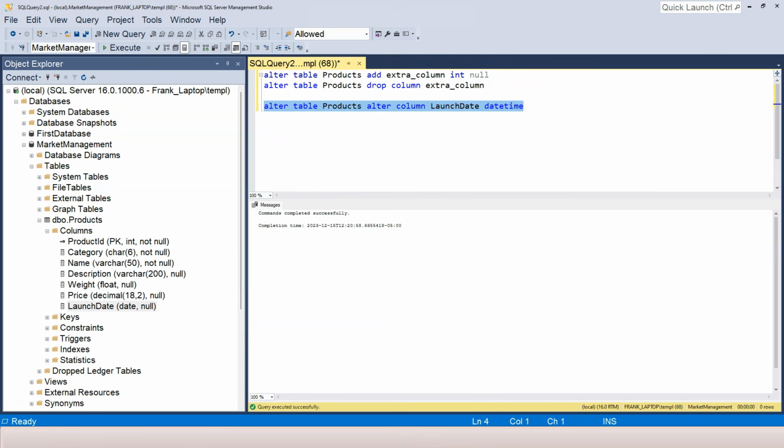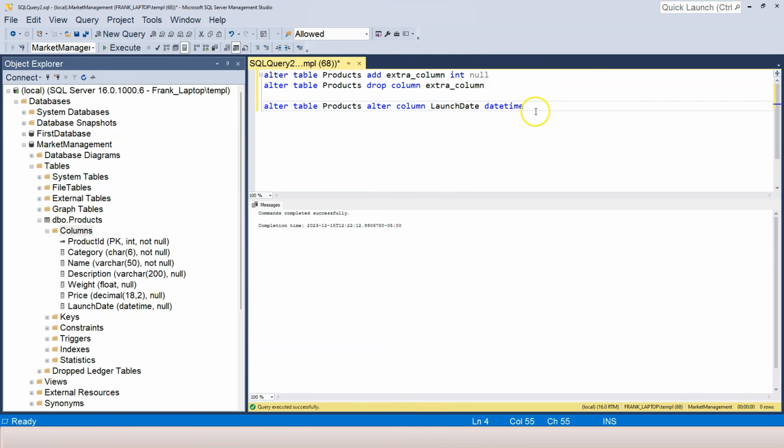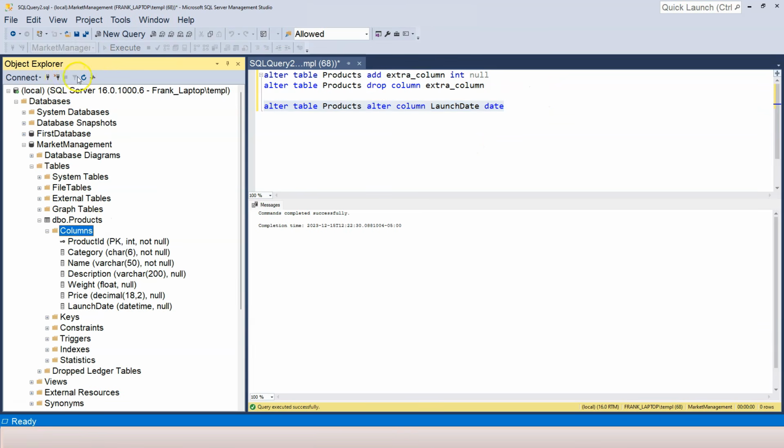Notice that we are using the same pattern as in the create table SQL statement. So we have column name followed by the data type followed by the column constraint. Now I can highlight it and press F5, and if I refresh the columns folder, you can see the launch date is changed from date to datetime. I want to change it back actually. Change it back to date. Now refresh the columns folder. It's changed back to date.